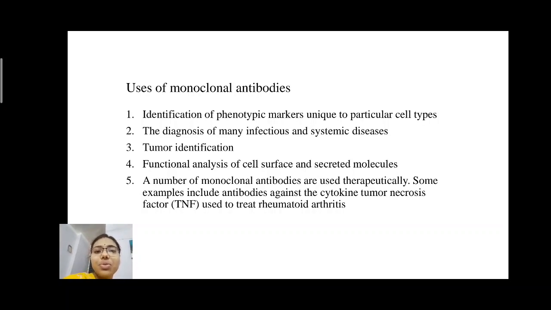They are also used for identification of tumor cells, and for the identification of cell surface and surface secreted markers. An advanced use of monoclonal antibodies is therapeutic. An example of it is that some monoclonal antibodies work against tumor necrosis factor, which is used to treat rheumatoid arthritis and some types of inflammation.